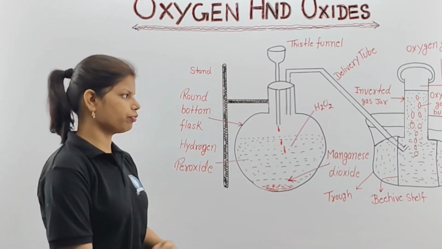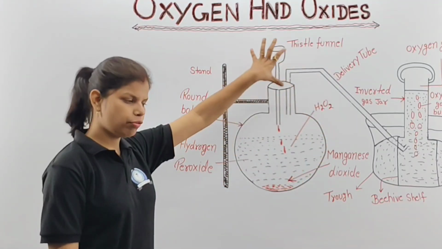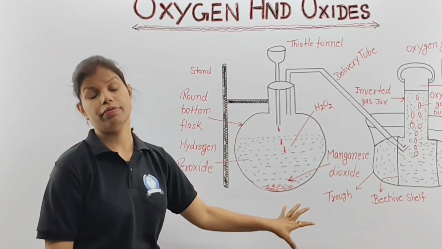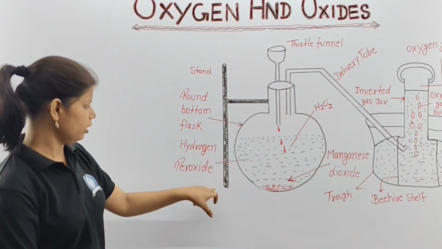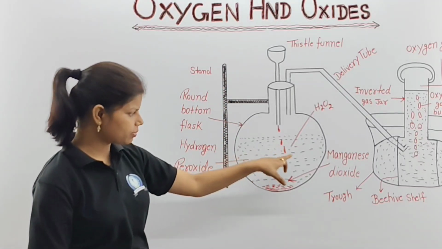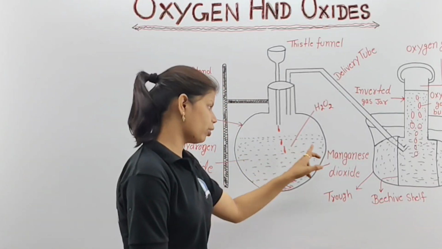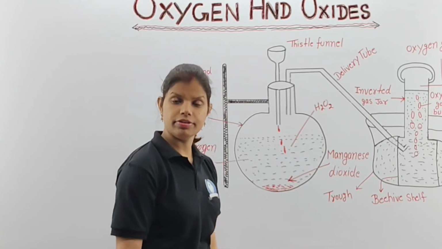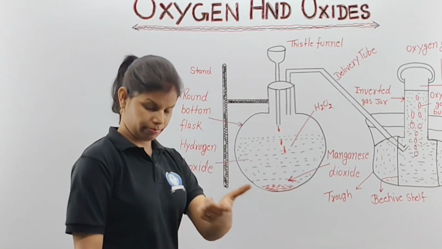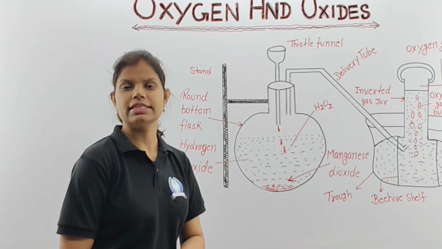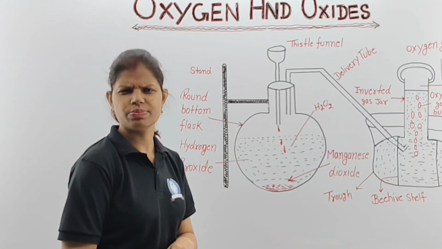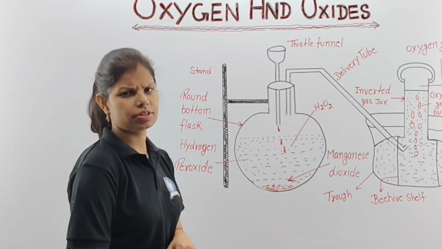So here, first of all, before going to explain the full diagram as well as the preparation method, I would like to first introduce the things which you have to remember while drawing. This is your stand, this long part. This will be the substance or compound which we have filled, that will be your hydrogen peroxide. And with the decomposition of that only, we are going to form oxygen.